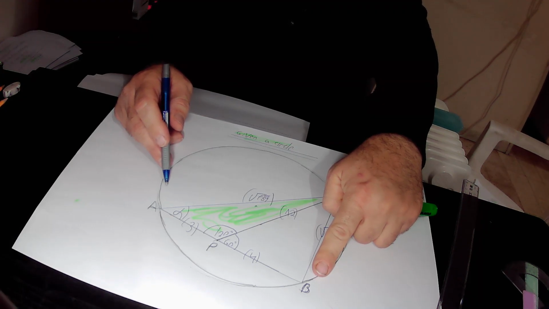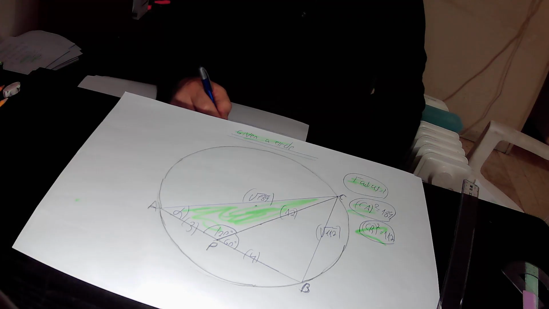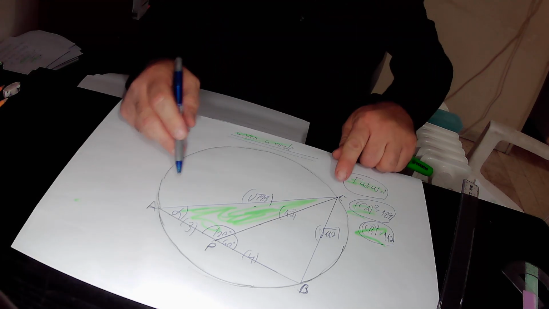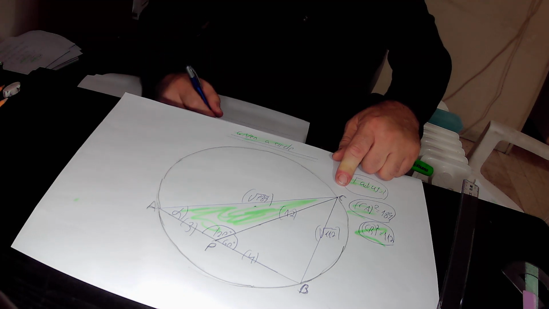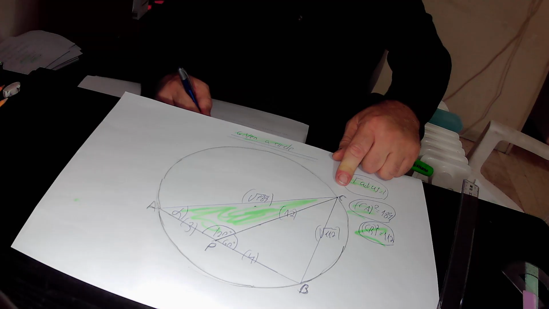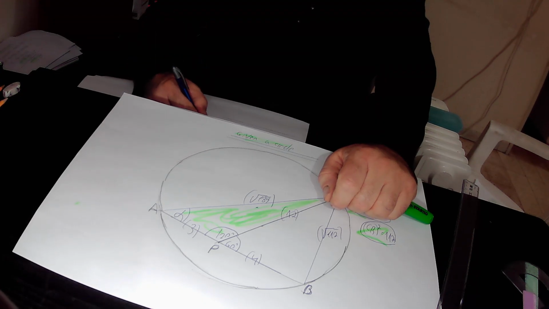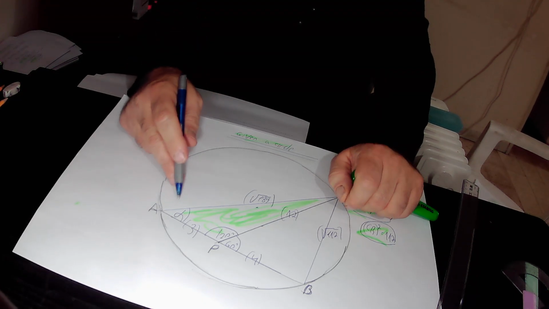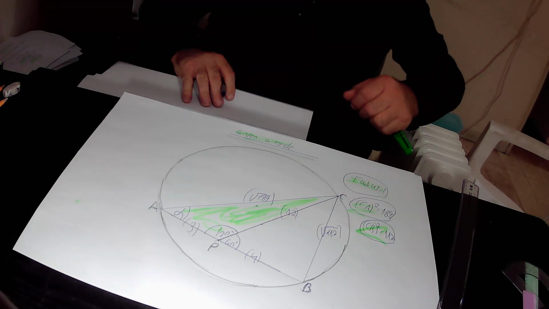AB equals 7, therefore AB squared equals 7 squared, that is 49. Minus 2 times CA. CA equals the square root of 189, so it is minus 2 times the square root of 189 times AB, and AB equals 7, times cosine alpha.